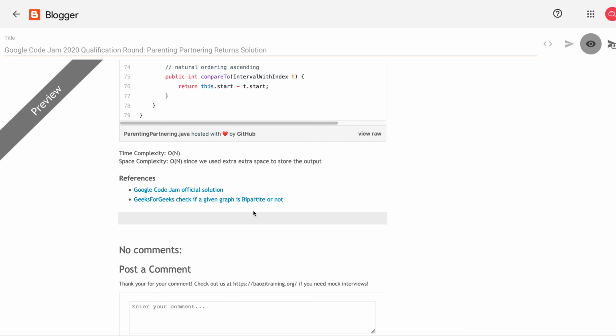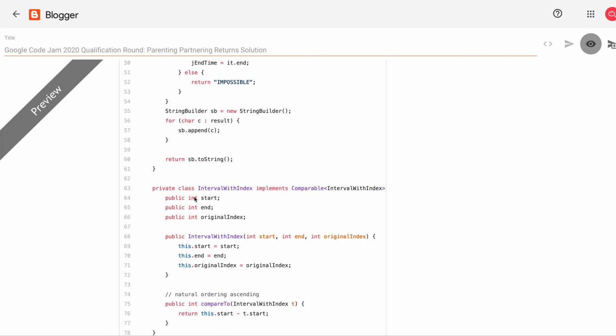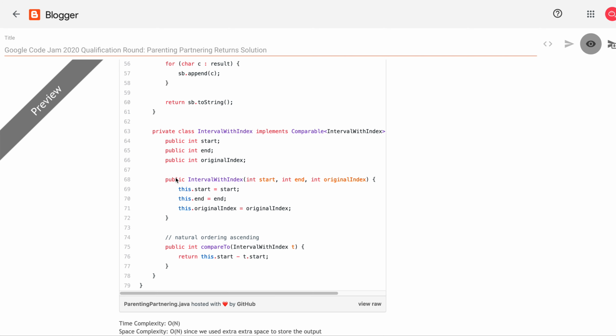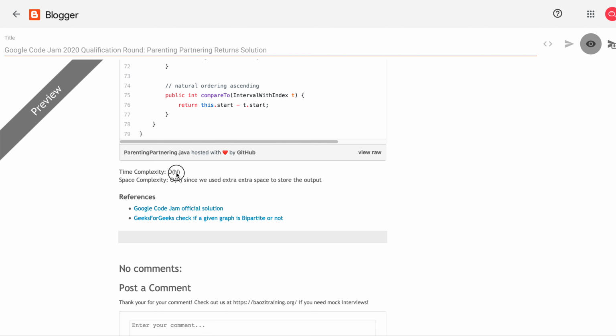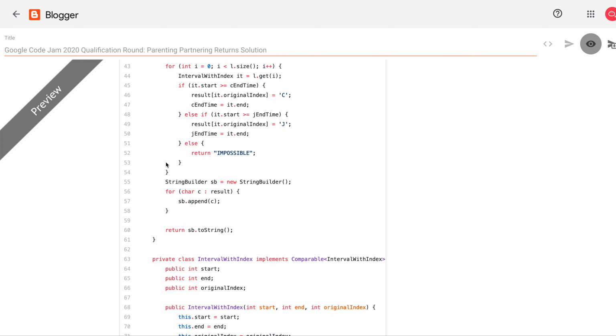That's it. For the original method, the time complexity is O(n), because we just iterated. Oh, sorry. The time complexity is not O(n). I need to update this. It's actually O(n log n) because we sort the entire intervals. After the sorting, O(n log n), we iterate through one by one using greedy. This is essentially a greedy method.